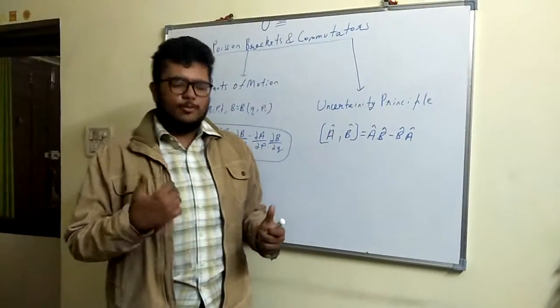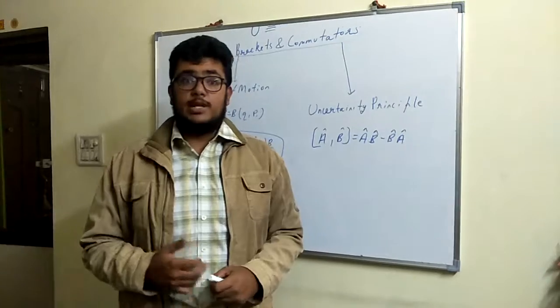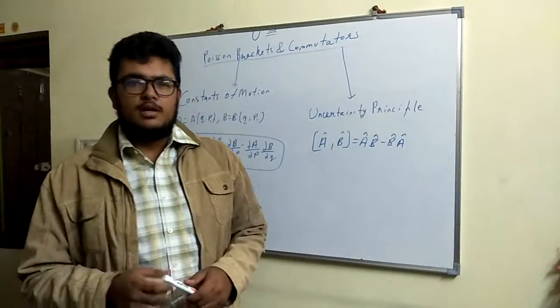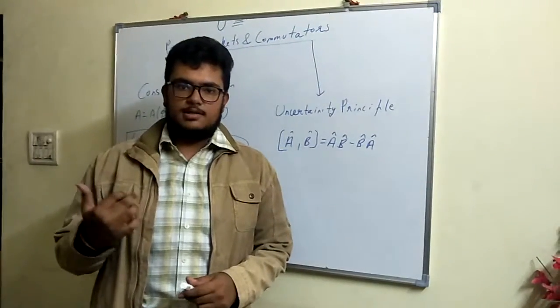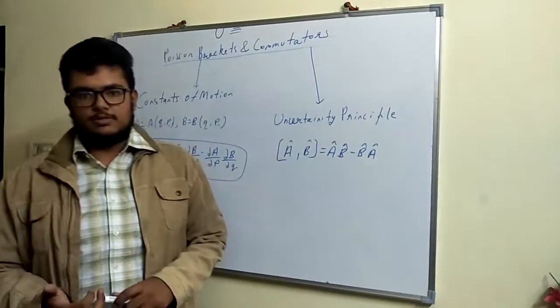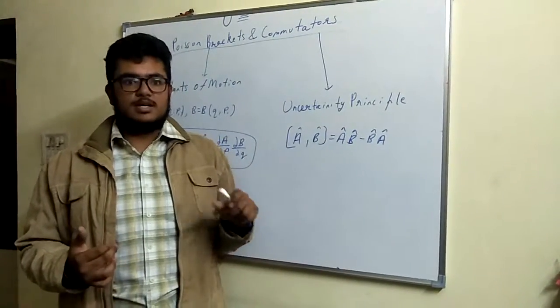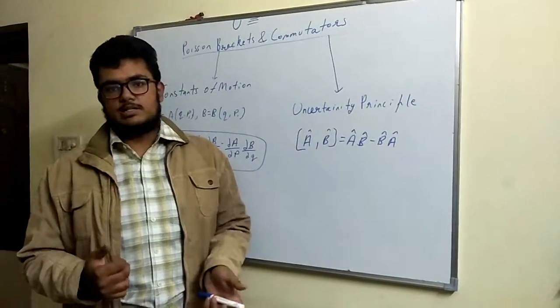And commutators, on the other hand, are very central to the idea of the generalized uncertainty principle. We would talk about the generalized uncertainty principle and canonical transformations in a later video. But at this moment in time, it is enough to emphasize the impact of these two quantities in physics as a whole.